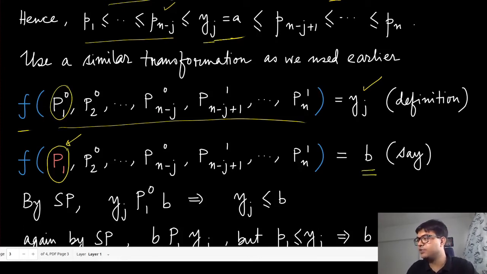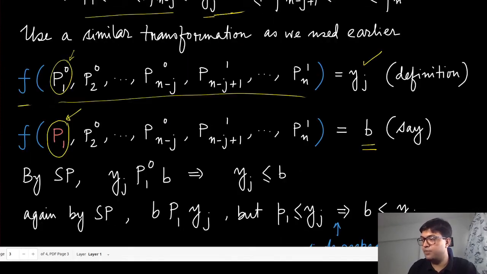Now what do we know? By strategy proofness, under this preference profile, if player 1 had this preference, then yj should have been more preferred than any other outcome, because otherwise this would be something like P1 misreporting. So of course yj has to be preferred over B under this preference profile of this agent. And again, using the same argument, this means that the peak is on the leftmost position, so yj must be on the left hand side of B.